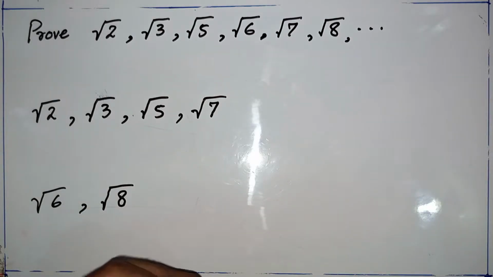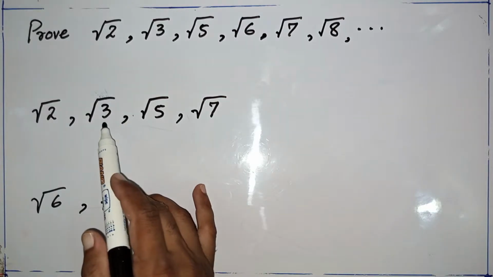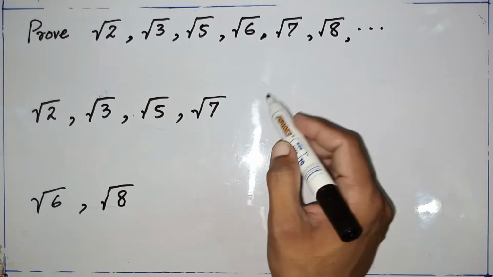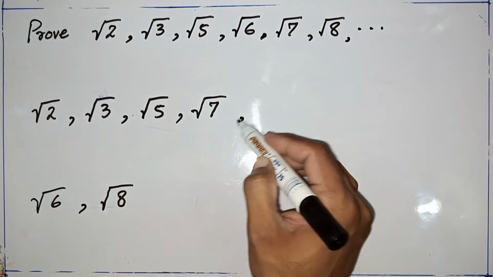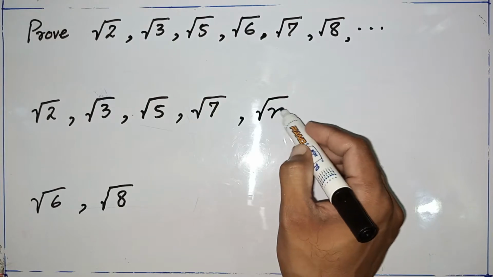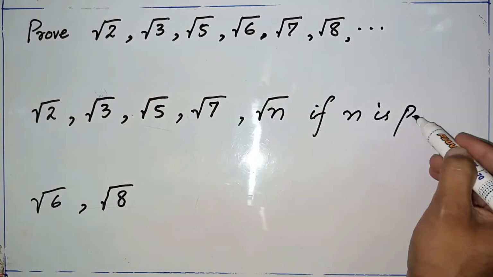If you observe, in the first type the values under the radical sign are all prime numbers. So in one more step I can write square root of n if n is a prime number.